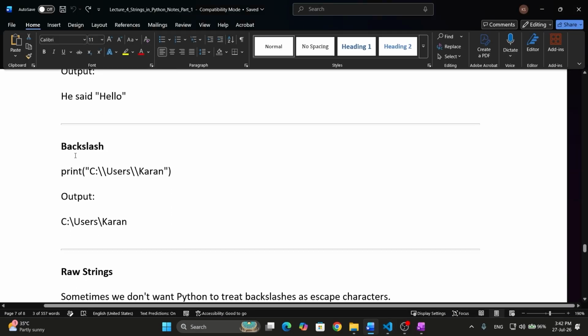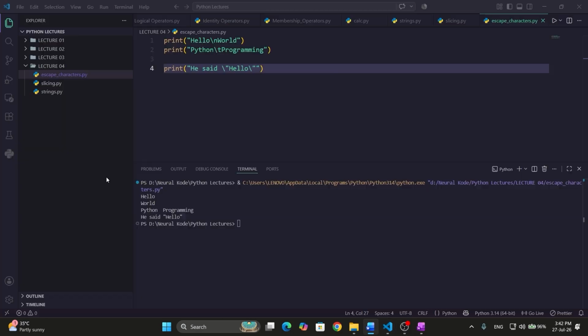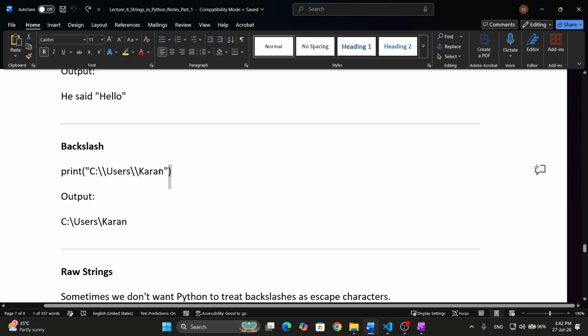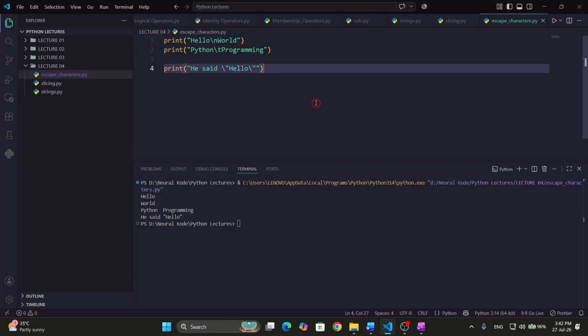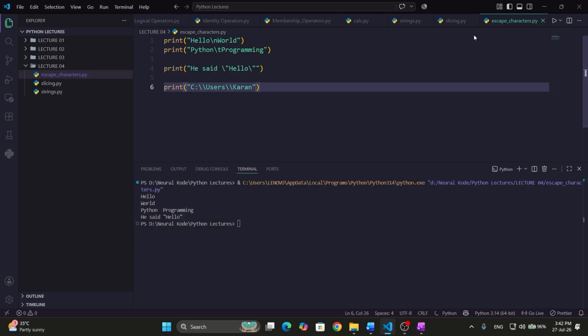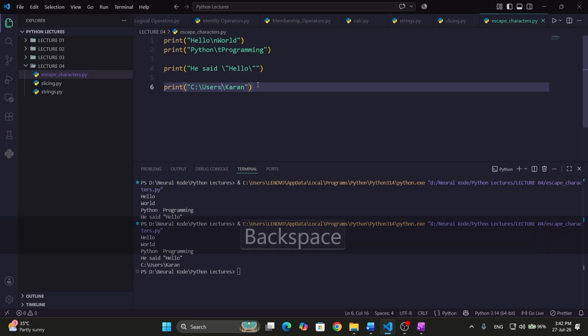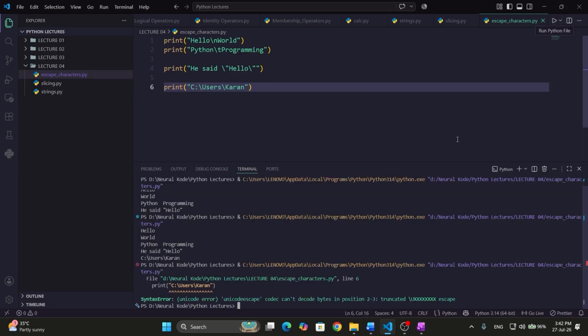The next thing which we have is backslash. If you want to write backslash, you need to write it two times. As we have written here, one backslash is considered. If I remove it, what will be the output? It will give an error. Why error? It says: syntax error, Unicode error, unicodeescape codec can't decode bytes in position 2-3: truncated.